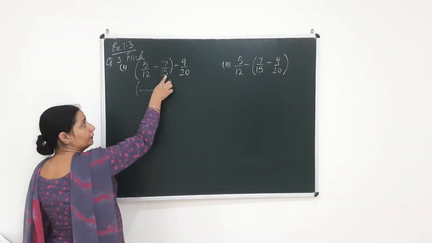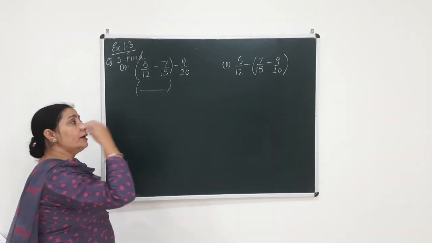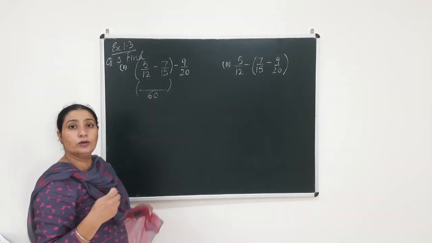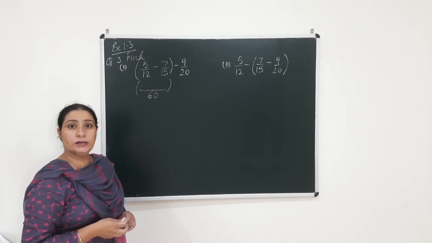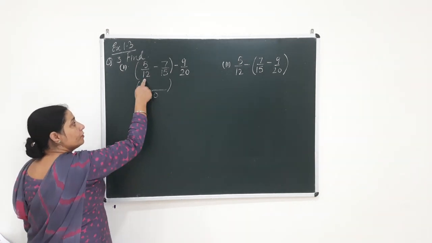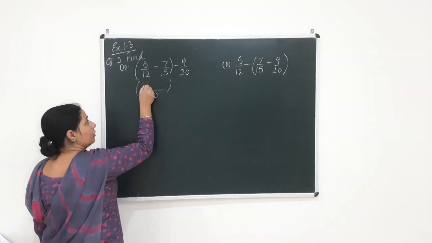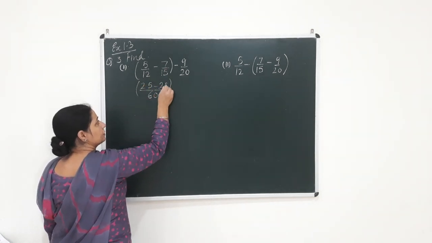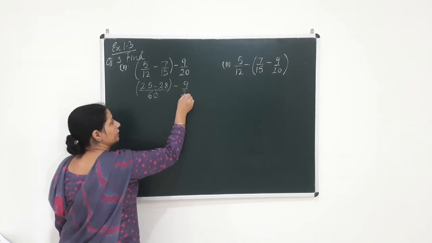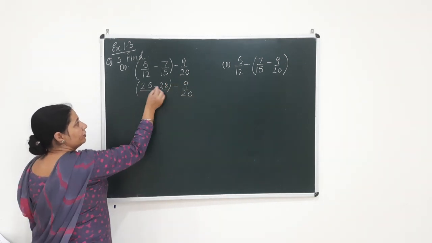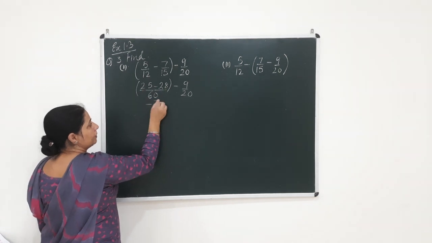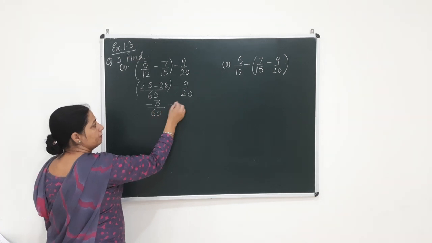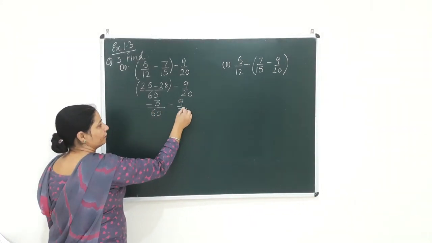12 and 15. You know the LCM of 12 and 15 is 60, because the first multiple that you get on the table of 12 and 15, which is common, is 60. 12 5s are 60, 5 5s are 25, 15 4s are 60, 4 7s are 28, minus 9 by 20. Now what do you get? 25 minus 28, minus sign of the greater value, over 60 minus 9 by 20.